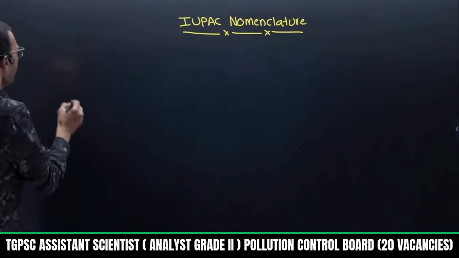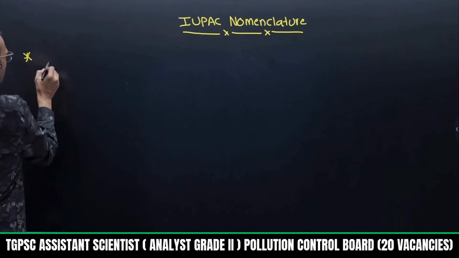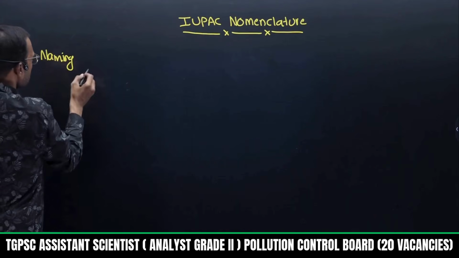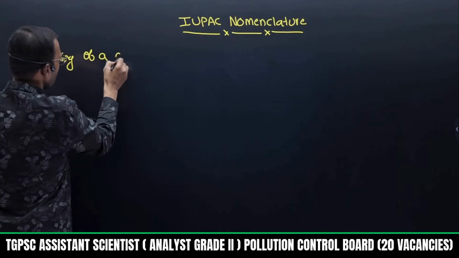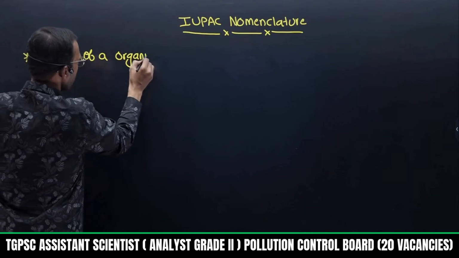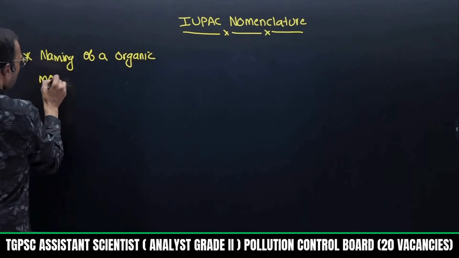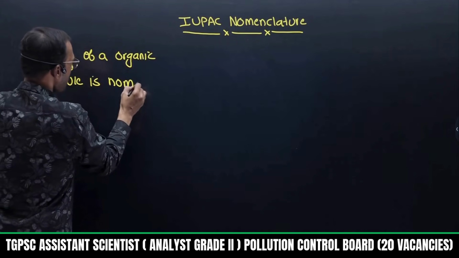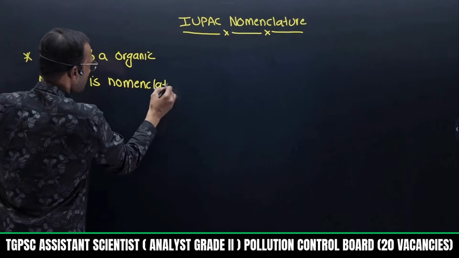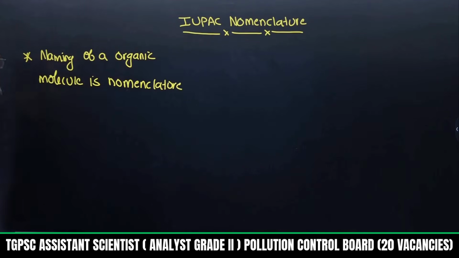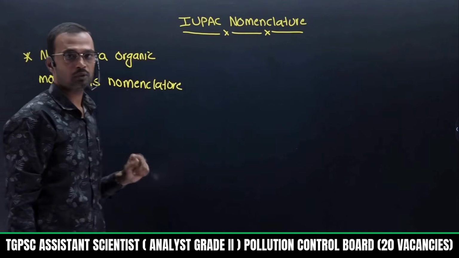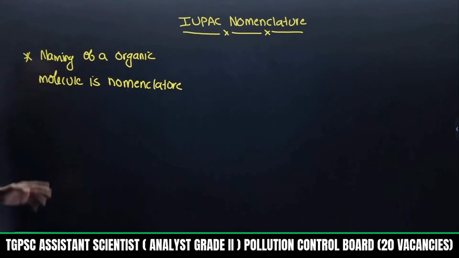Generally, if you want to give a name to any organic molecule, that is called nomenclature. Nomenclature is nothing but how to give a name to an organic molecule. So naming of an organic molecule is called nomenclature.